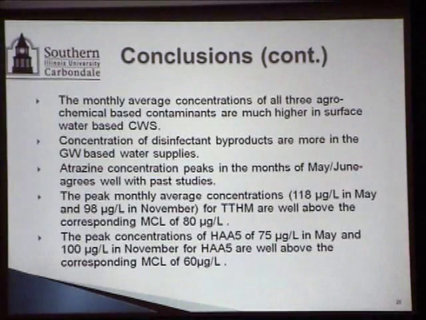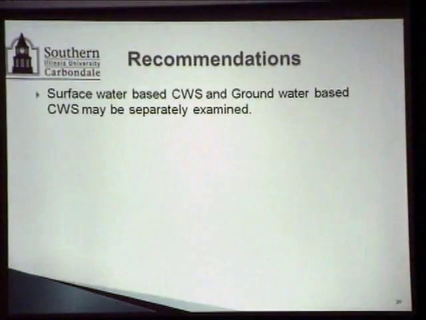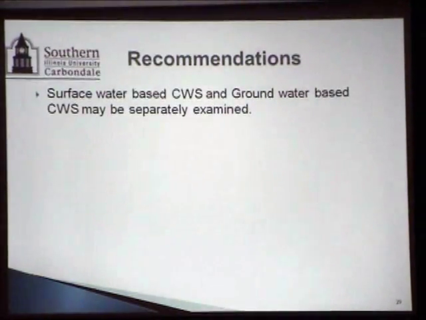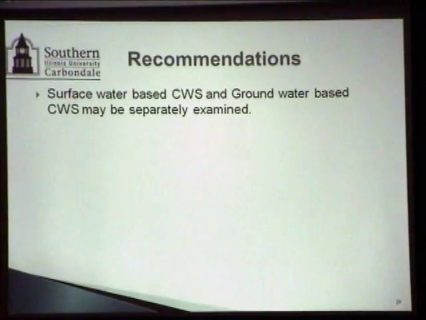And the recommendation based on these later findings: surface water-based community water supply and groundwater-based community water supply were separately examined, because we saw the concentration of agrochemical-based contaminants in surface water-based systems are higher.